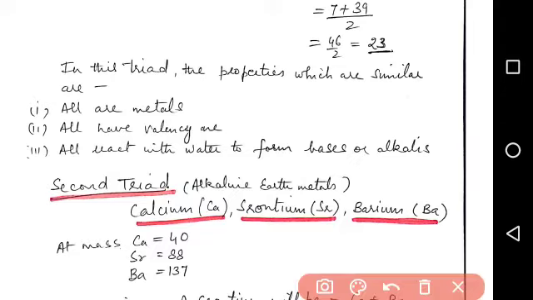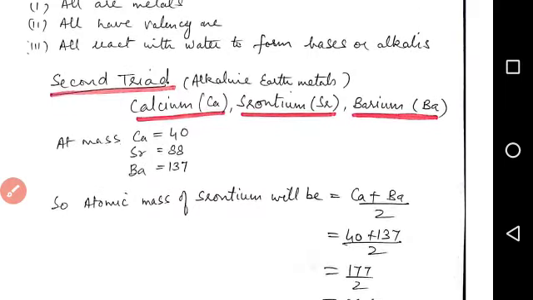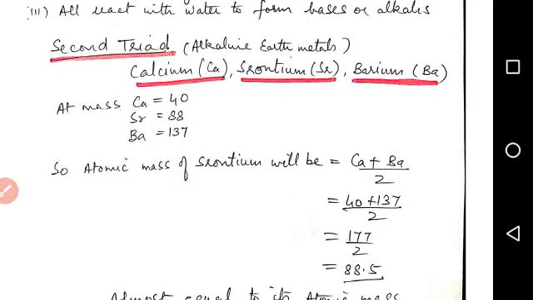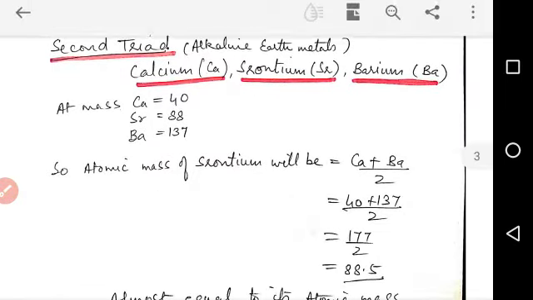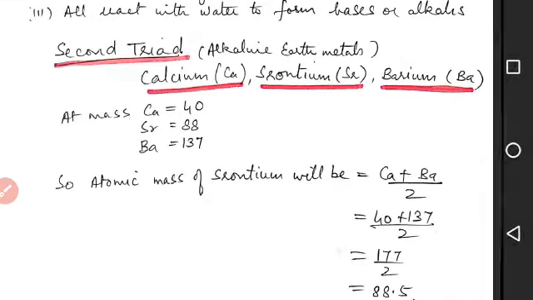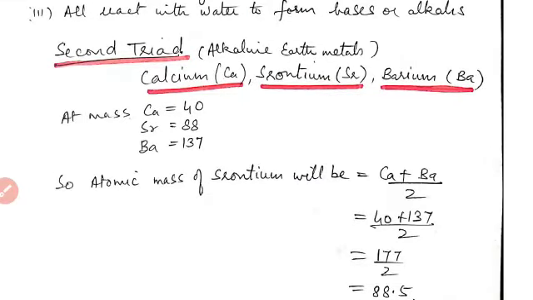Further, he said, in this triad, the properties which are similar are that all these, lithium, sodium, potassium, are metals, all have valency 1, and all react with water to form bases or alkalis. Now, the second triad which he made was of alkaline earth metals, that is calcium, strontium, and barium. Calcium has atomic mass 40, strontium has 88, whereas barium has 137.